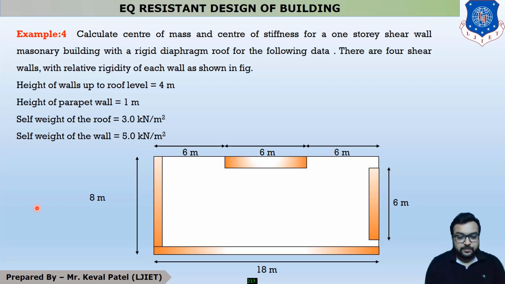Say for example, this is your origin. Now your shear wall number 3 is over here. So what is the length in x direction? This is a length of 18 meter. There is no deduction of thickness because there is no clarification regarding the thickness of the shear wall.